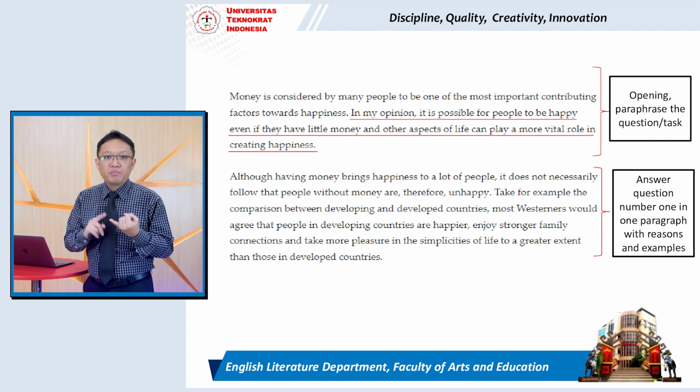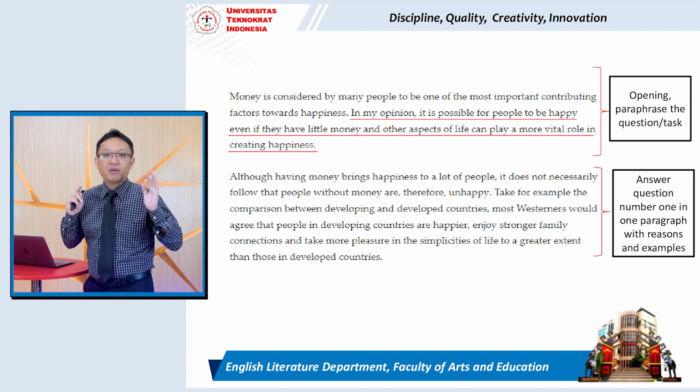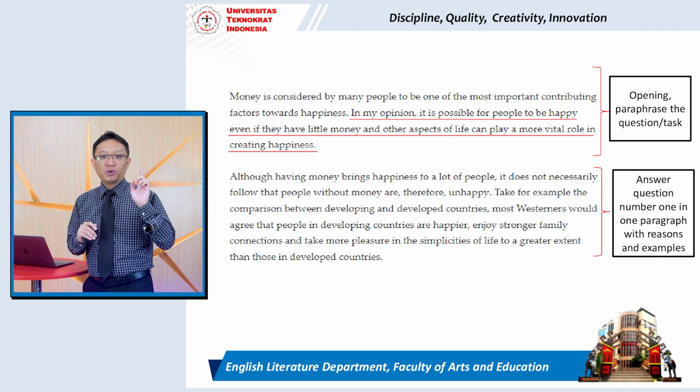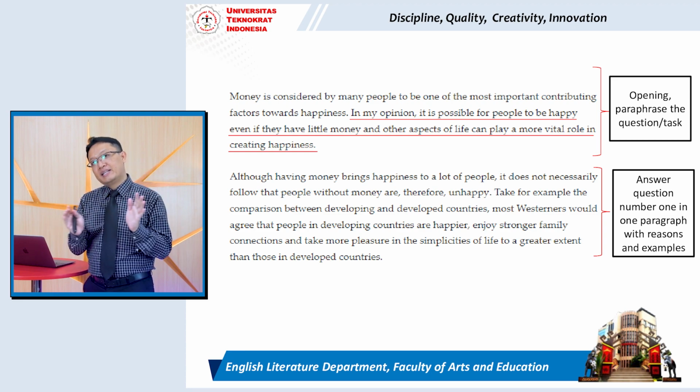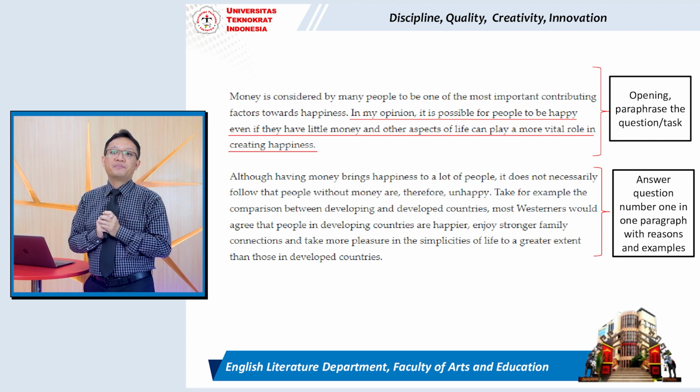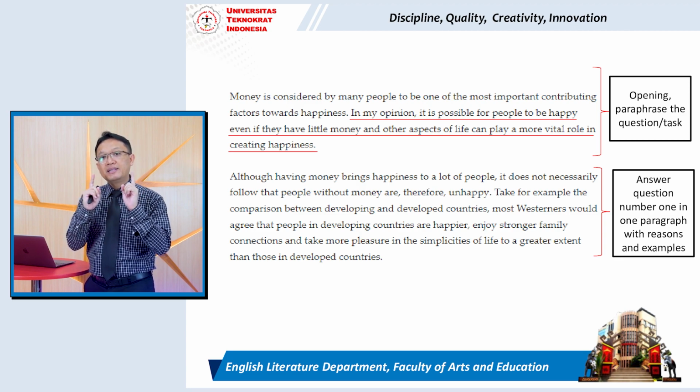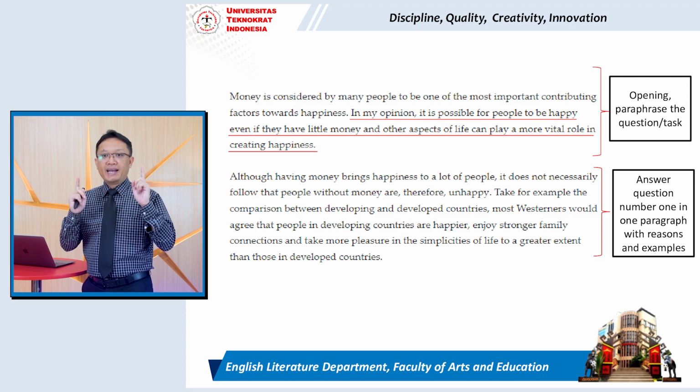All right. Some people think that money is one of the most essential factors in promoting happiness. Do you think people can be happy without much money? And what other factors contribute towards happiness? Now, pay attention. Let us analyze these questions. The thing that you need to understand is that, remember, write at least 250 words.